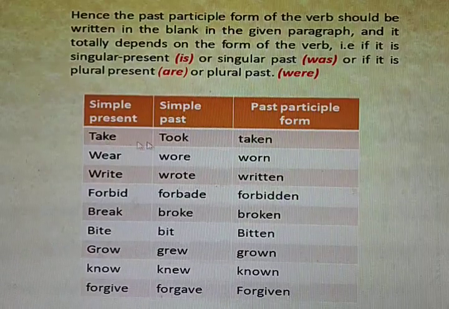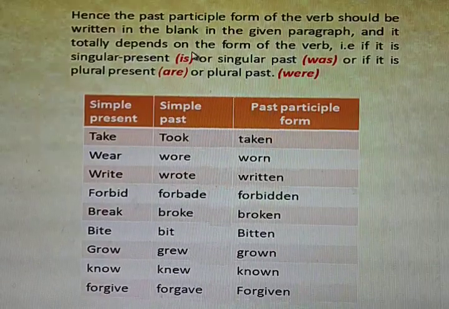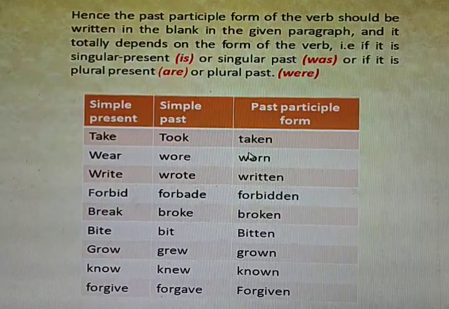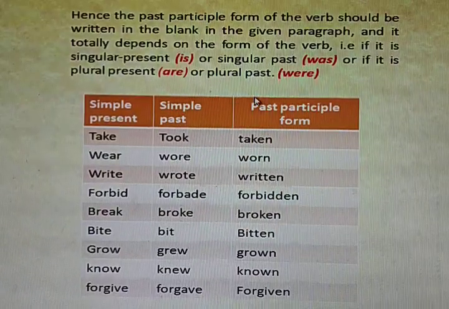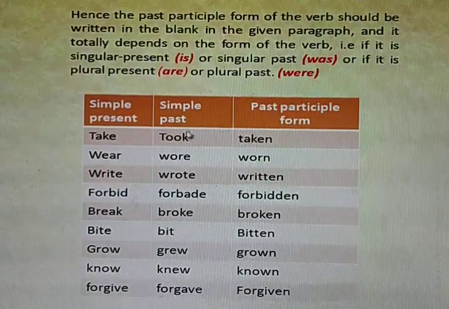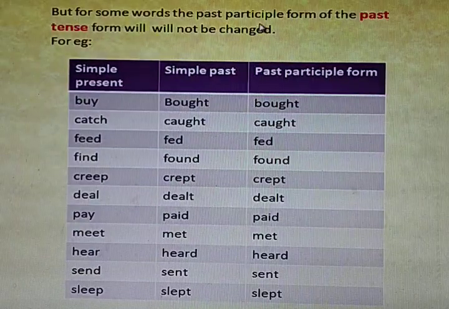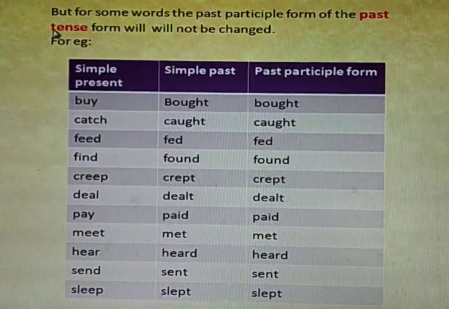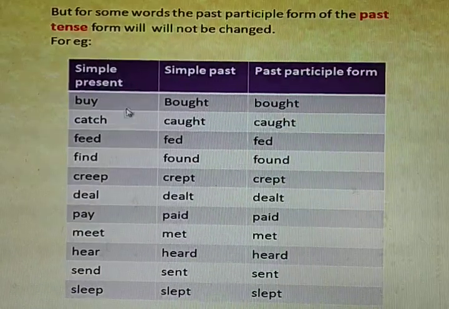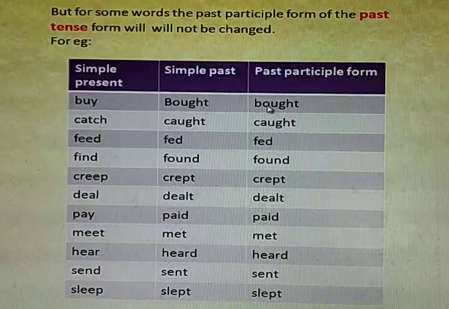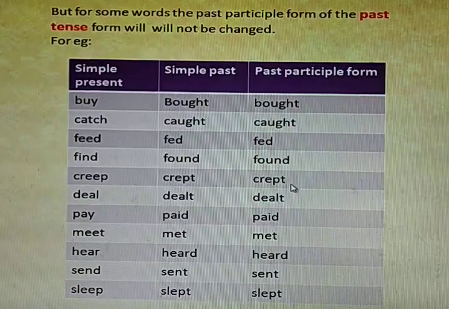For example, take, took. Simple past of take is took. Past participle is taken. So this is, was, were, are. Which should be used? It depends on whether it is singular past, plural present, singular present, or plural past. Okay. In the next table, we will learn that the past participle form of the past tense form will not be changed. See, buy, bought, bought. So for this past tense form, the past participle form is not changed.